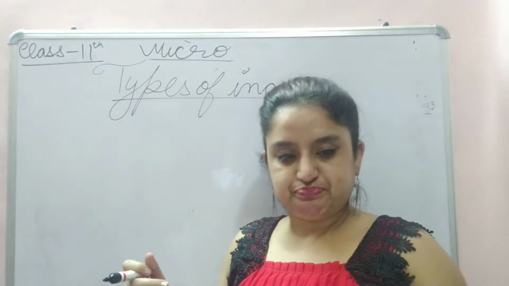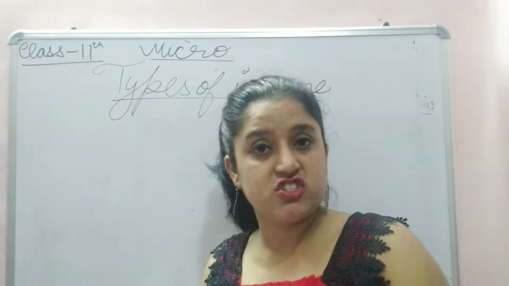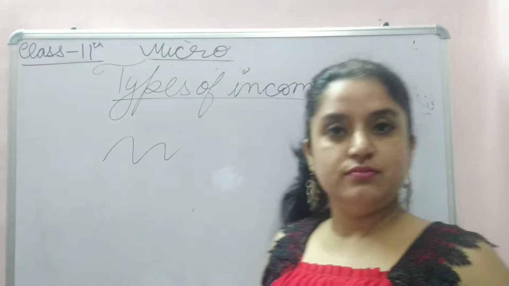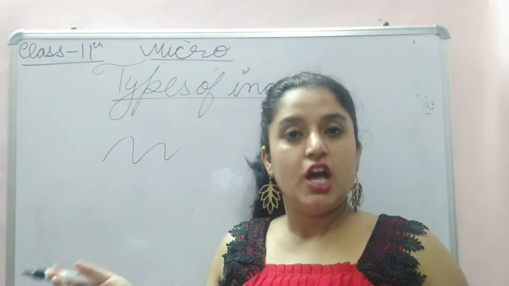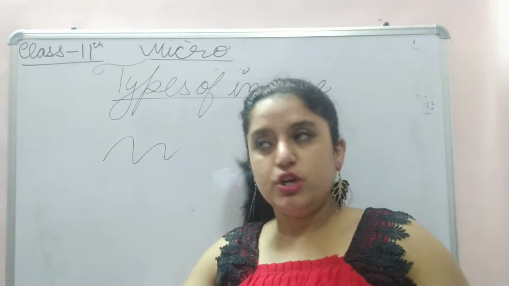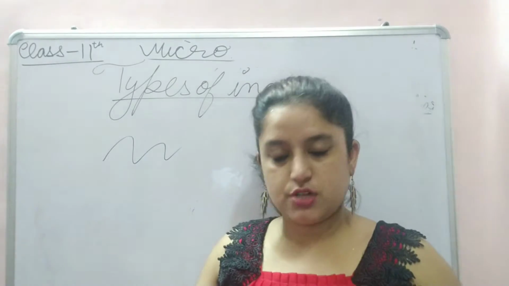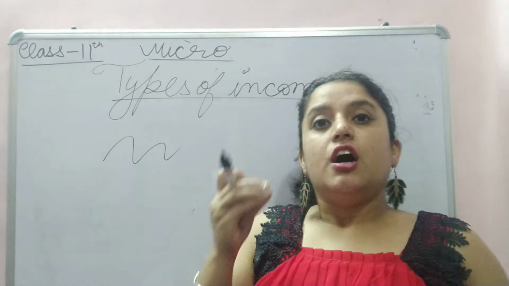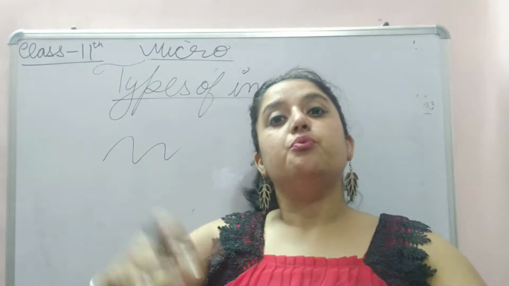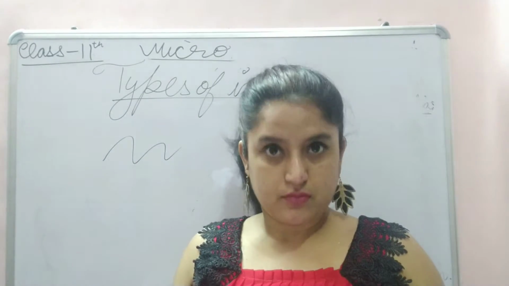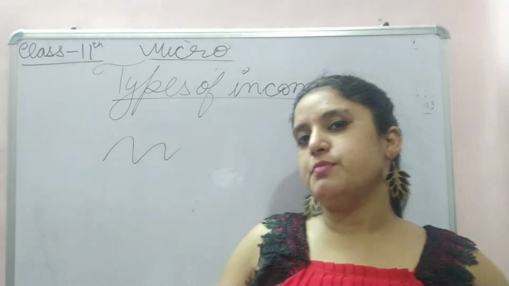Then comes the opposite of fixed income, fluctuating income. Fluctuating means on and off. When an entrepreneur or businessman opens an enterprise, there are chances that they may earn a profit, or may not. When does a businessman earn a profit?